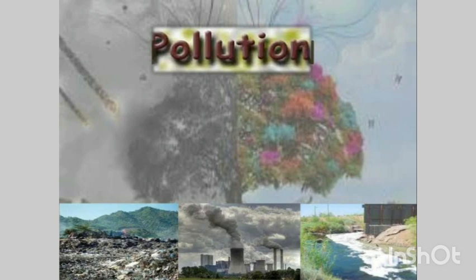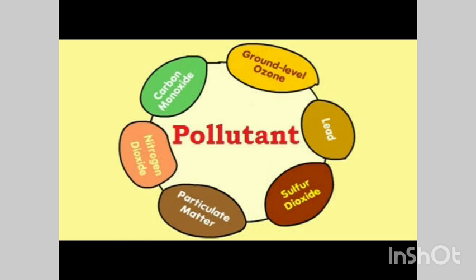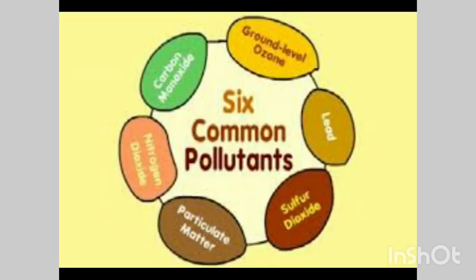Harmful substances polluting the environment are known as pollutants. Any change in the environment which results in a harmful effect is called pollution of the environment. And the agents which cause the pollution are called pollutants. Some common examples of pollutants are carbon monoxide, nitrogen dioxide, particulate matter, sulfur dioxide and lead.